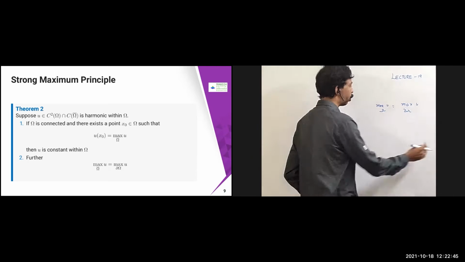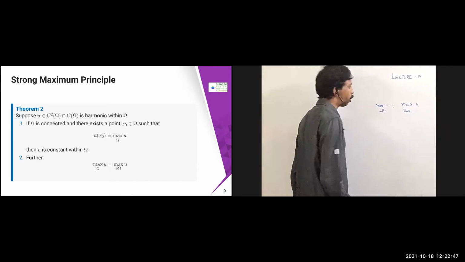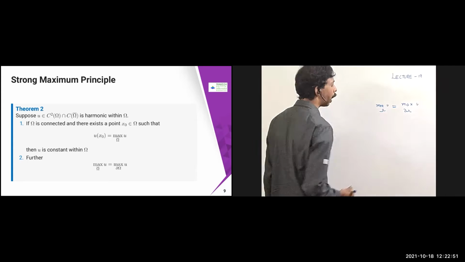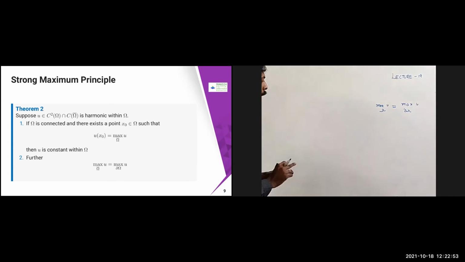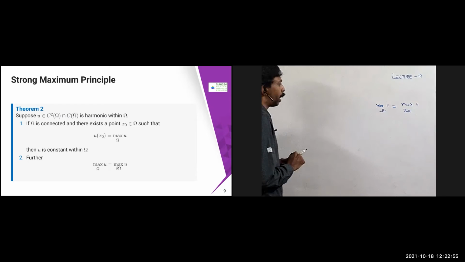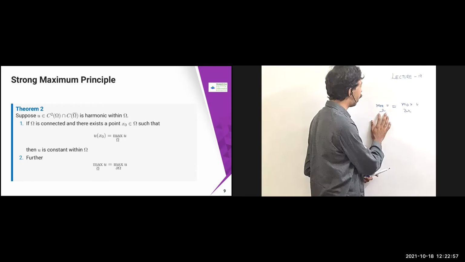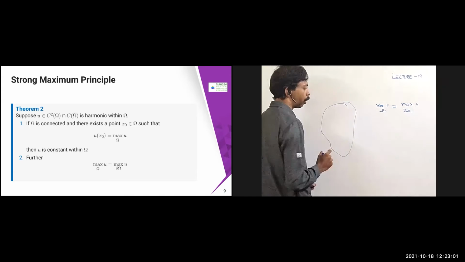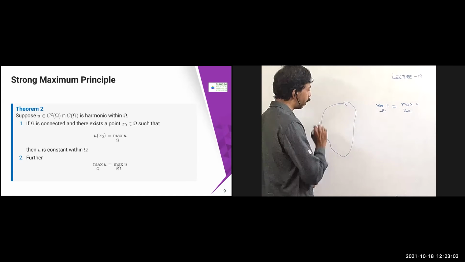So this is actually one of the beautiful results. We will see what the omega is going to be, I will tell you that. This theorem is very beautiful. It is saying that suppose you have a domain, and suppose u is harmonic within this omega.